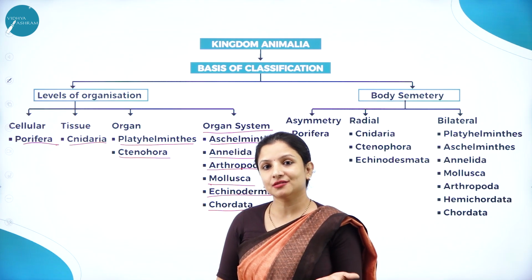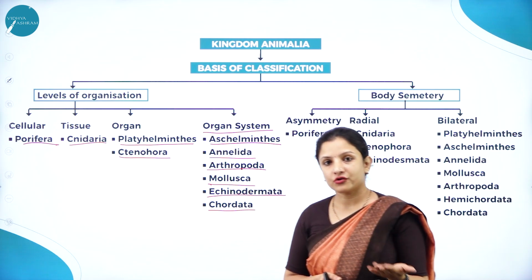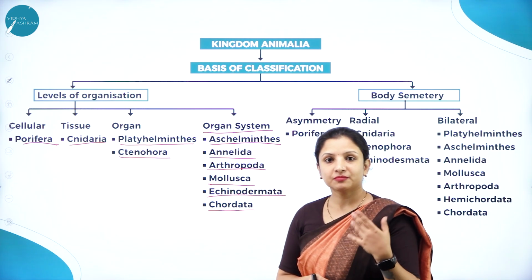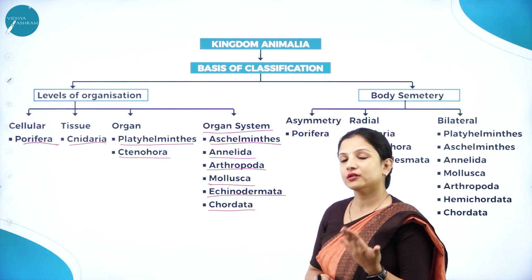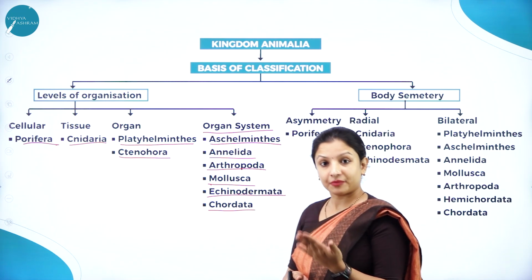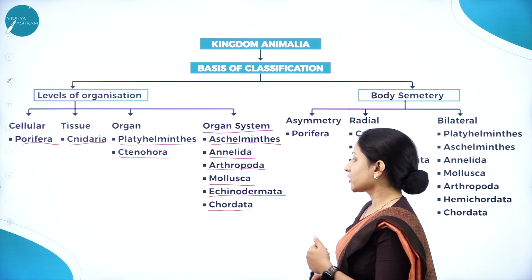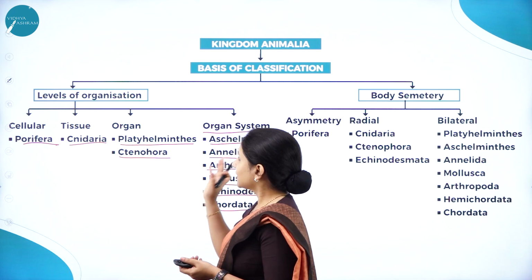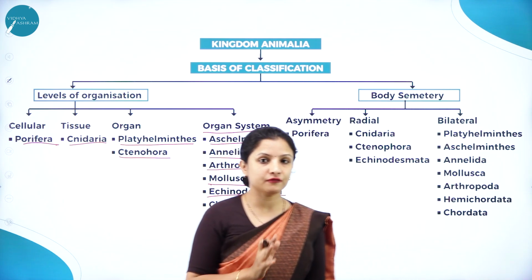So all the classes under chordates, that is the chondrichthyes, the osteichthyes, and the cyclostomata, aves, mammals, amphibians, reptiles, all those exhibit the organ system level of organization. This was about the classification based on the levels of organization.